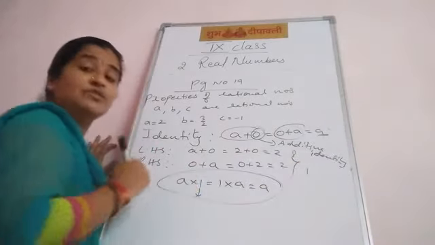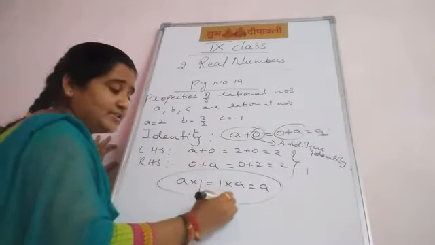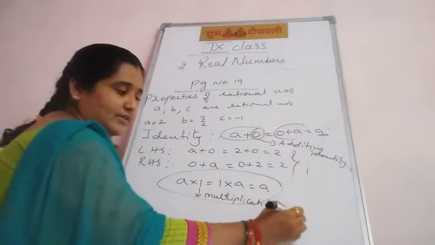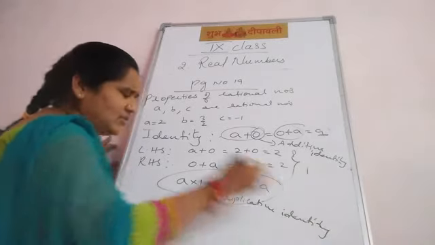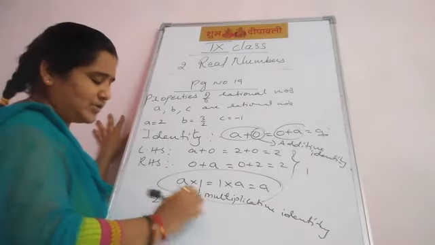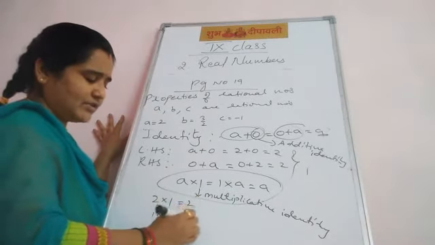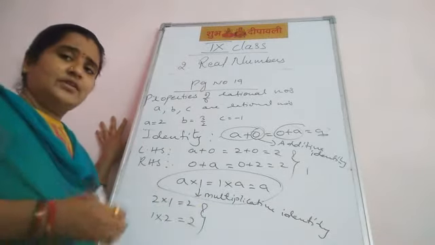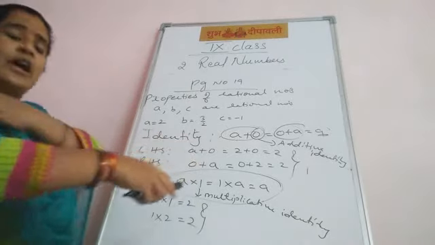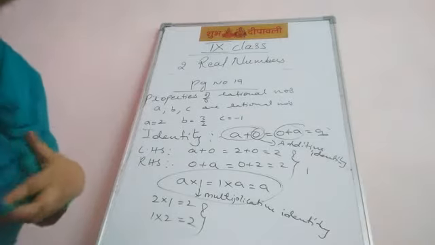Here the operation is multiplication. So take the value of A: 2 into 1 equal to 2, 1 into 2 equal to 2. We got the same. Here 1 is the multiplicative identity and 0 is the additive identity.